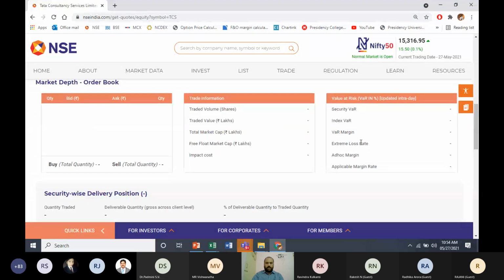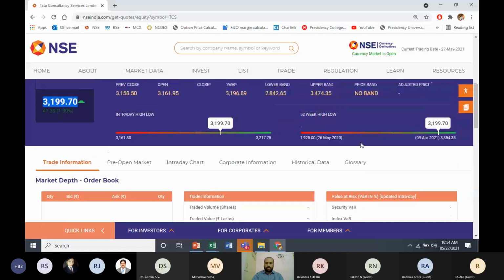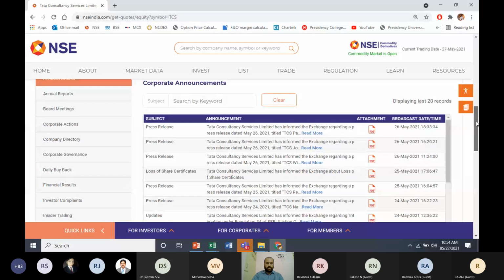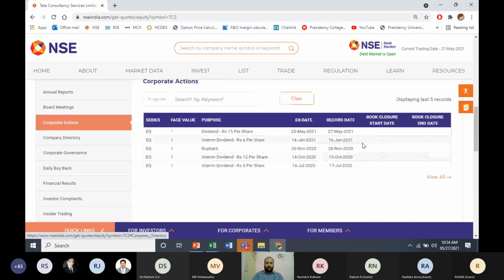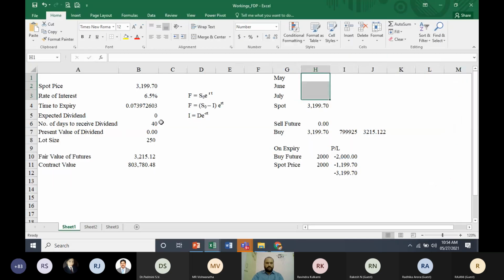Let us try to understand, is any dividend paid by this company? Is any corporate action there? Corporate information, board meetings, annual corporate action. Go to corporate action here. See, 25th May, actually this is the ex date. Record date is 27th May. Okay, today is the record date. How much dividend? 15 rupees per share.